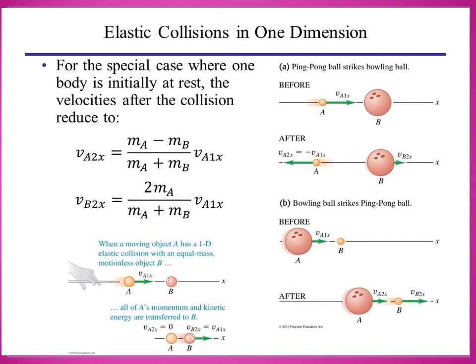Final velocity, let us take as v1 and v2, okay? So in order to have a collision, we assume that the mass m1 moves faster than mass m2, that is u1 is greater than u2. For elastic collision, the total linear momentum and kinetic energies of the two bodies before and after collision must remain the same.